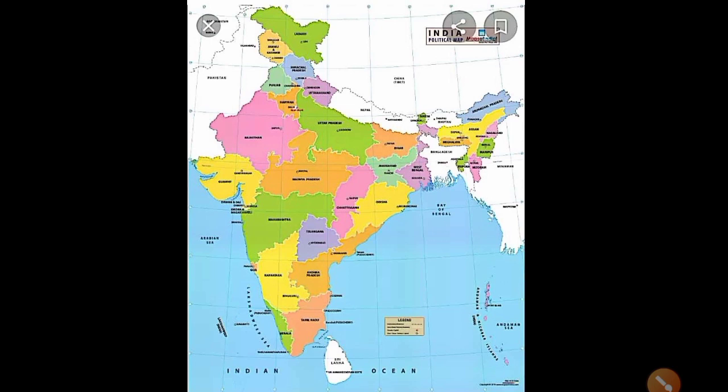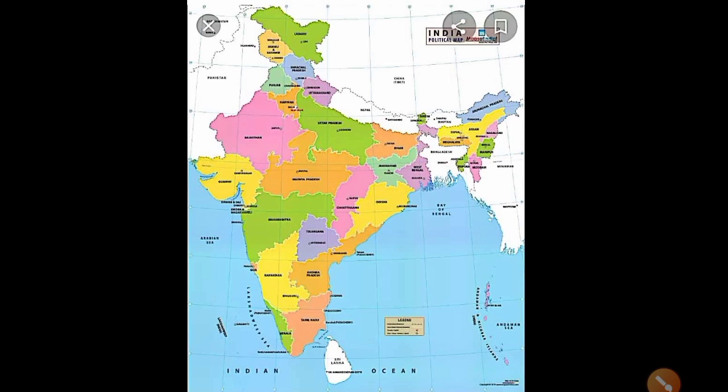Then Uttarakhand, Uttar Pradesh, Bihar, West Bengal and Sikkim have a common frontier with Nepal. Then if you intend to visit Kavaratti during your summer vacations, which one of the following union territories of India will you be going to? That is Lakshadweep. That is the answer, Lakshadweep.